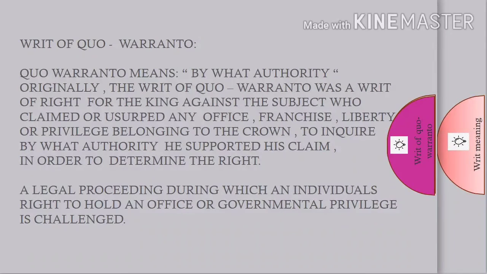Now the writ of quo warranto. Quo warranto means by what authority? Originally, the writ of quo warranto was a writ of right for the king against the subject who claimed or usurped any office or franchise or liberty or privilege belonging to the crown, to inquire by what authority he supported the claim in order to determine the right. It is a legal proceeding in which an individual's right to hold an office or a governmental privilege is challenged.